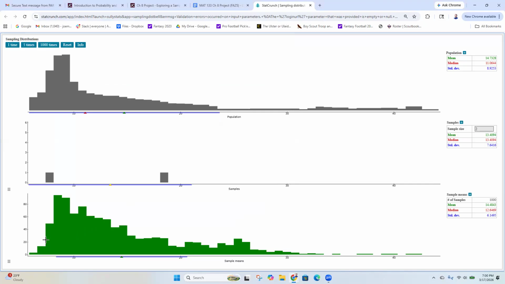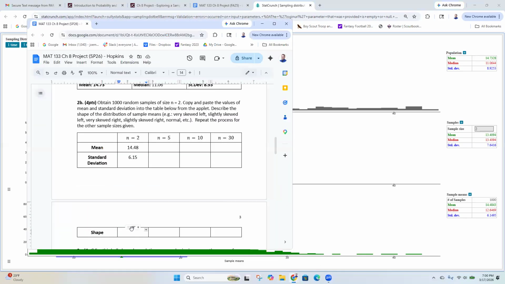What do you think? Yeah, it's very skewed right.